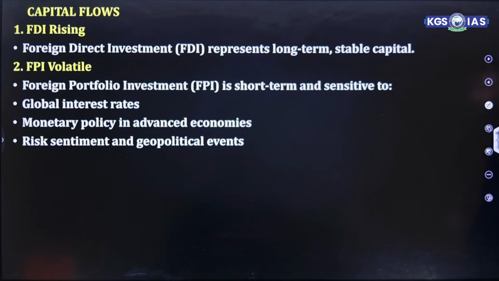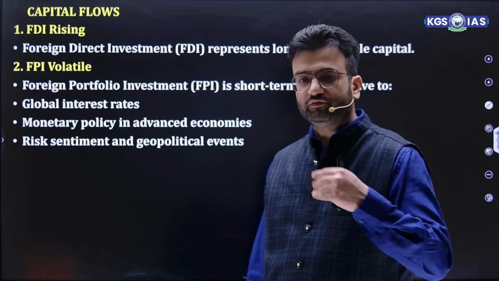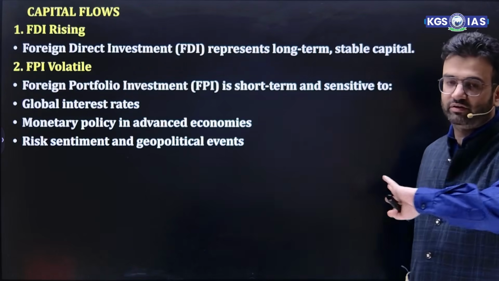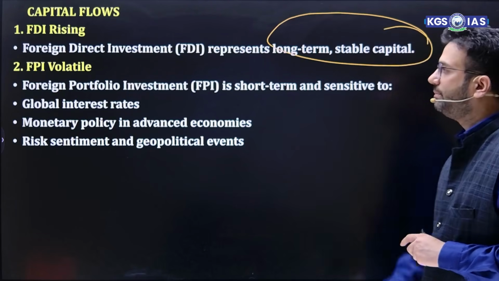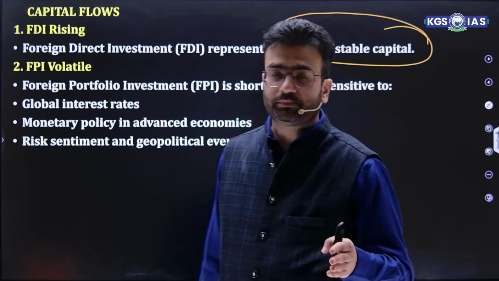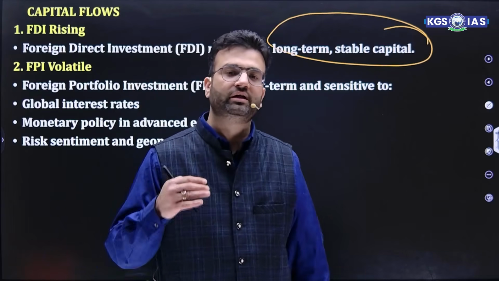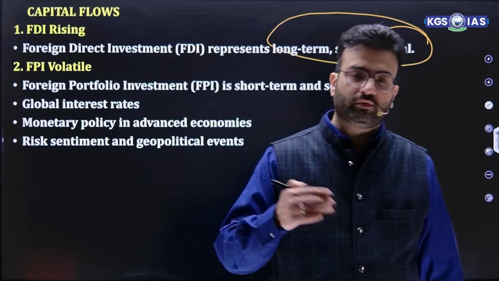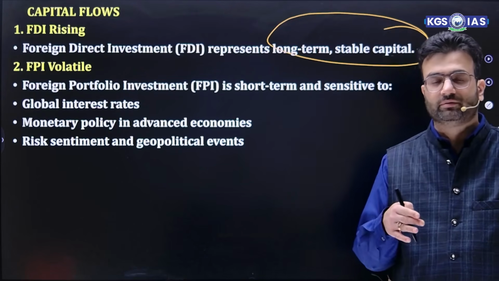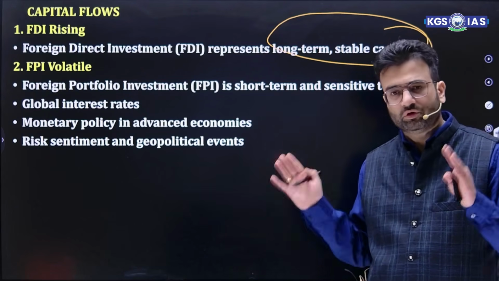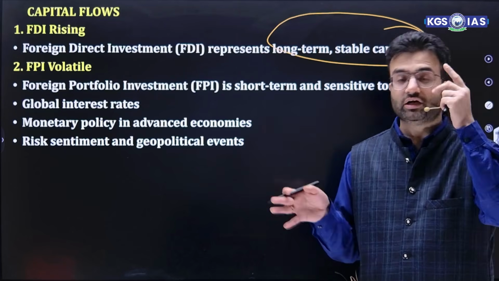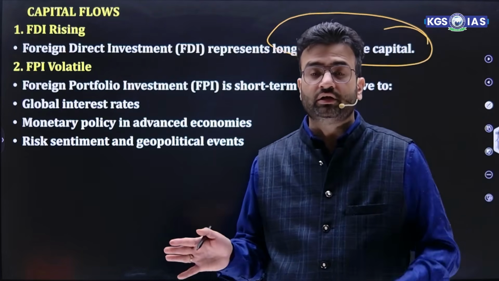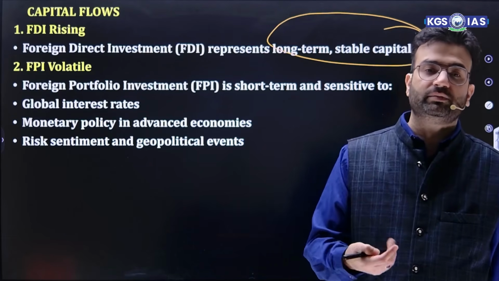If we talk about FDI, it is continuously rising. Recently, in the last 5-6 months, it is actually falling a lot. But if we talk about the survey in Chapter 1 context, it is rising, which talks about long-term and stable capital. As you all know, FDI is for long-term purposes. That means any investment of more than 10% in post-issue equity paid up capital on a fully diluted basis is considered as FDI. More stable, they will bring their technology, their research team, and they also establish their brick and mortar structure. Whereas FPI is basically passive investment.